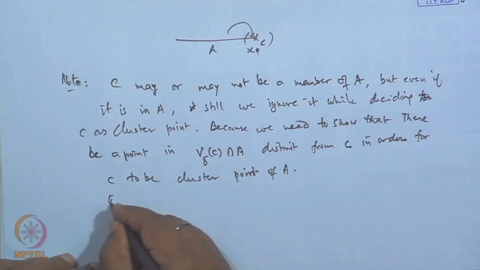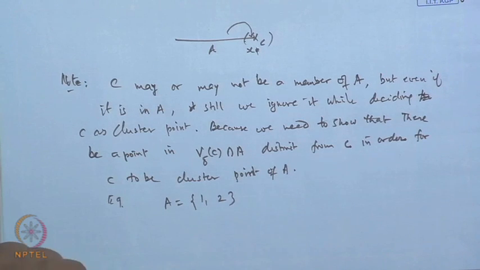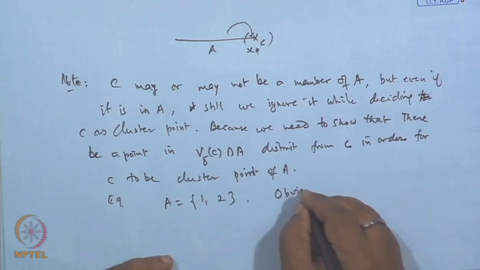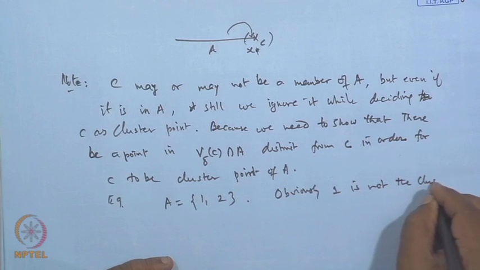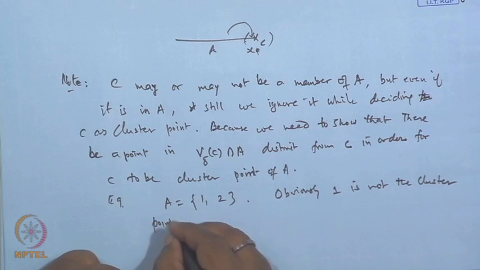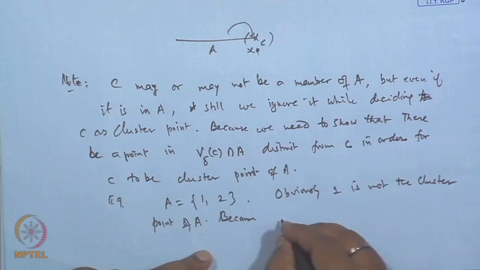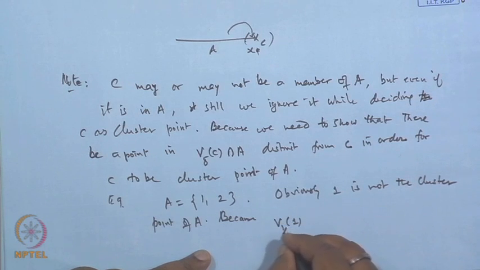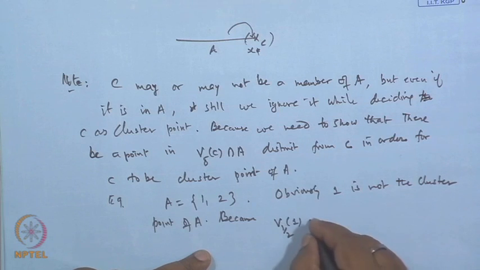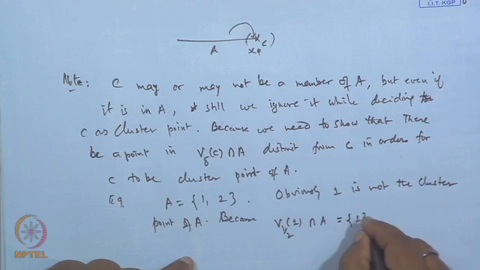For example, suppose A is a set having two elements 1, 2, then 1 is not a cluster point of A. Why? Because if I take the neighborhood of 1 with radius half and find the intersection with A, then this set contains only the single point 1.